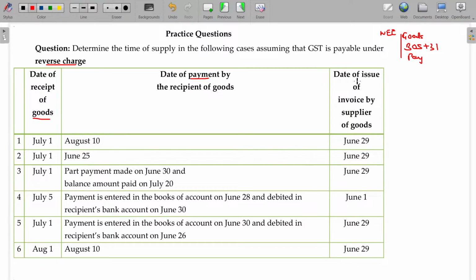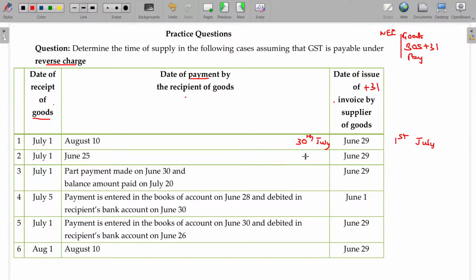This is the payment date, and the date of issue of invoice of the supplier. With this you have to add 31 days. June 29. If you add 30 days, what happens? June has 30 days, no, 1 day, and July 30. So 30th July will be the date. Am I right? So goods date, payment date, 31 days from the date of receipt of any bill of supply: you add up, you compare the 3, and among the 3 the earliest date will be taken. 1st July will be the date.